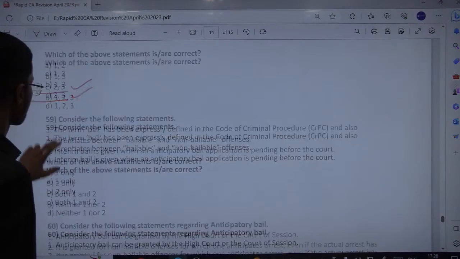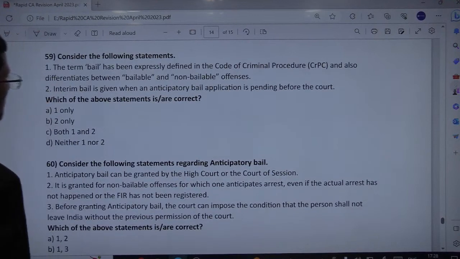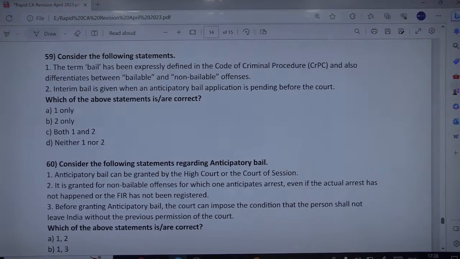Next is consider the following statements. The term bail has been expressly defined in the Code of Criminal Procedure and also differentiates between bailable and non-bailable offences. Interim bail is given when an anticipatory bail application is pending before the court. Okay. So, the term bail has been expressly defined in the Code of Criminal Procedure, that is CrPC, and also differentiates between bailable and non-bailable offences.